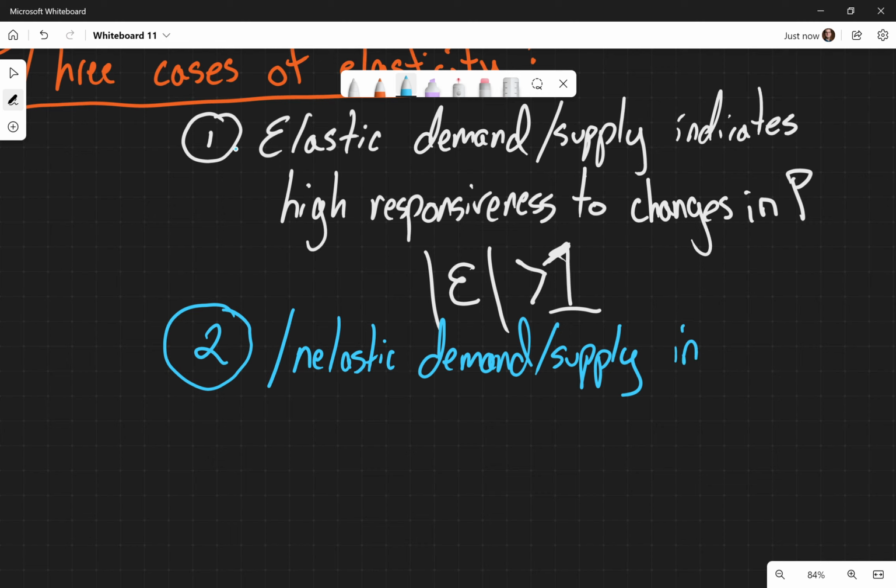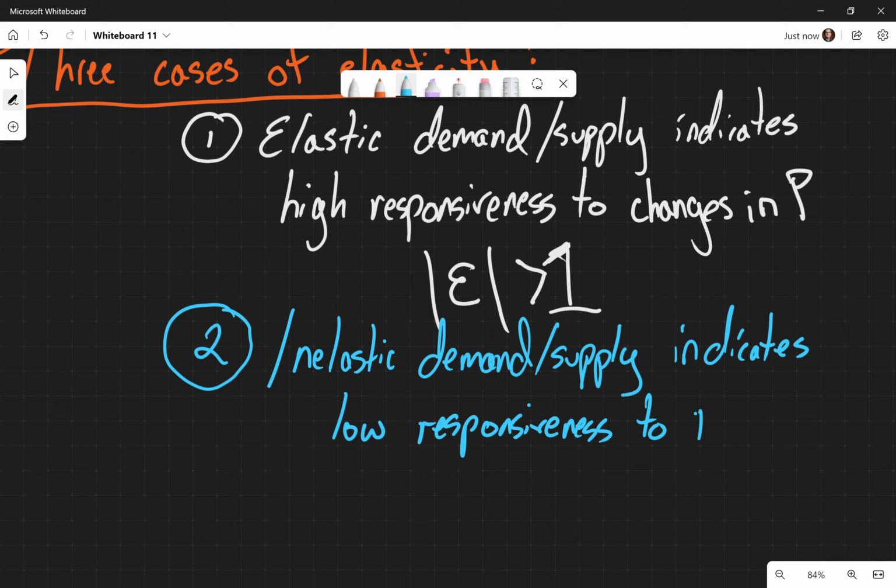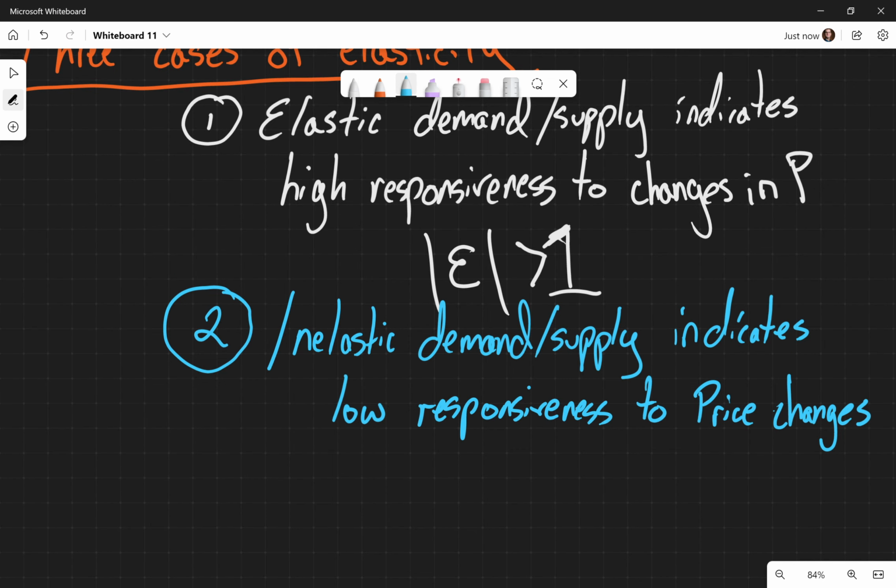If elastic demand indicates high responsiveness, then inelastic demand or supply indicates low responsiveness to price changes. And this elasticity measure is going to be less than 1. The absolute value of whatever it is will be less than 1.